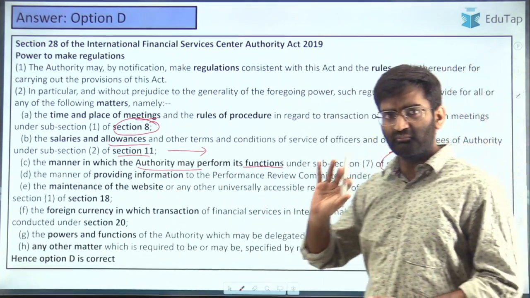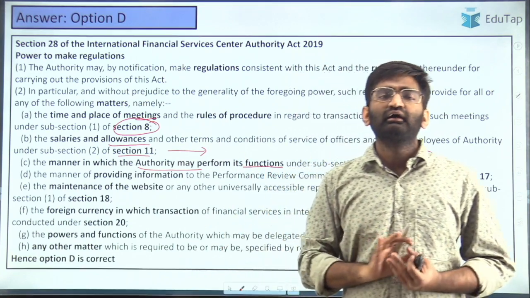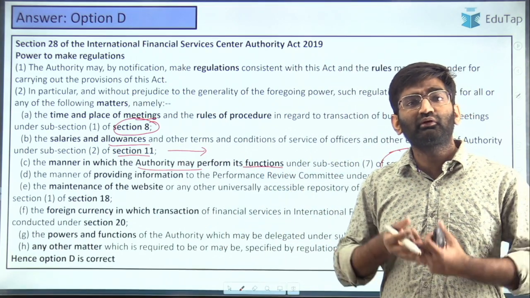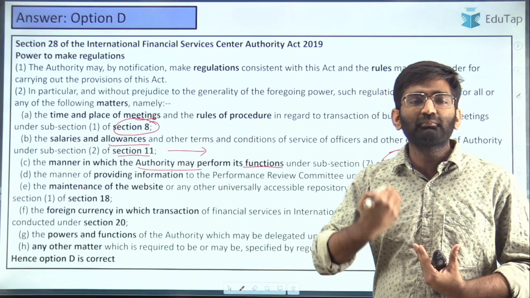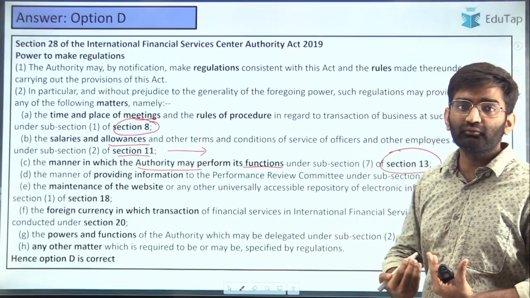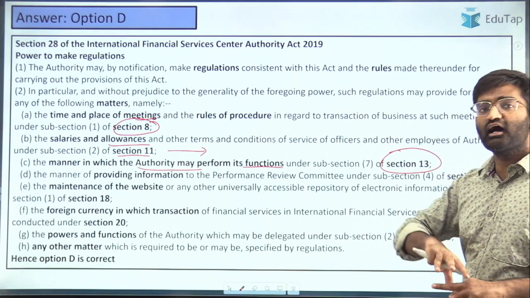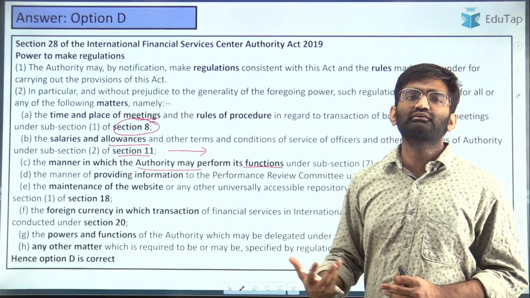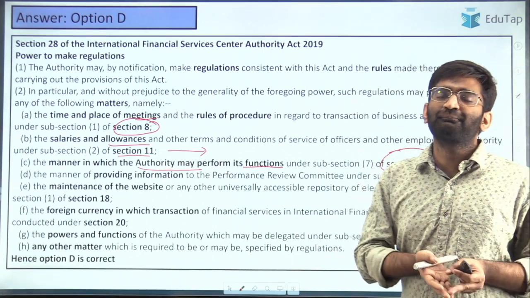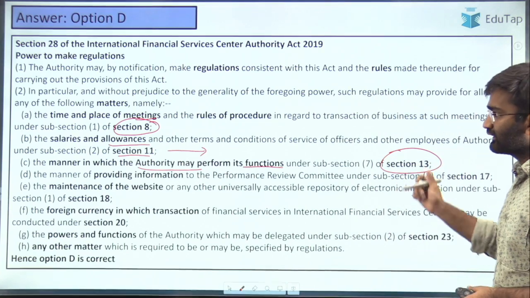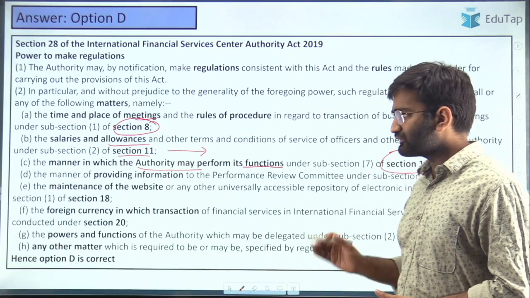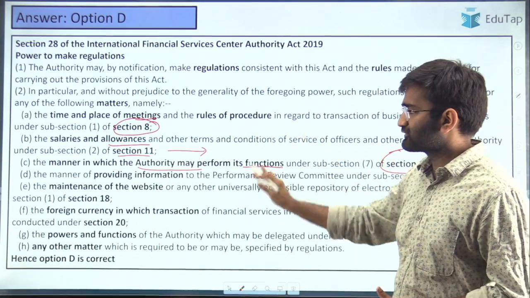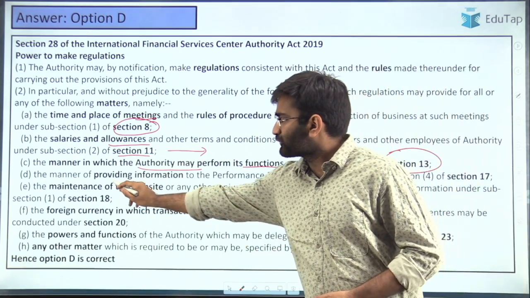Okay, so section 13 provides that the IFSCA can perform the functions of the 4 regulators which are part of schedule 1 of the act, and also make modifications to schedule 1 with respect to the regulators and the acts that are related to these regulators and are applicable in the IFSCs, right? So that is given, and the regulations in that regard can be made, and that power is given as per section 28 to the authority.